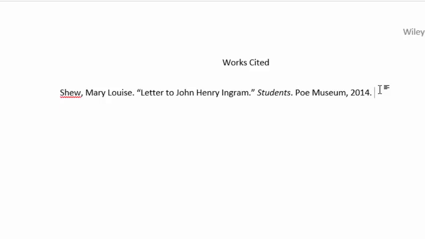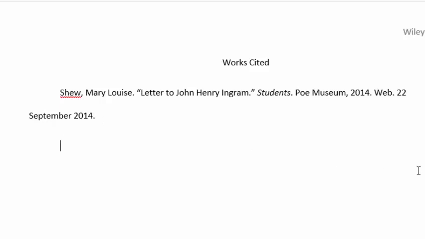Next comes the medium of publication, which means what format was this made in? On the web, in print, and this was in the web. I put another period, and finally the last thing I need to put is the date of visitation, which means what day did I look at the website, which would simply be today's date. Just like in MLA formatting on your paper, you write the date a little differently. You put the date first, then the month, and then the year.